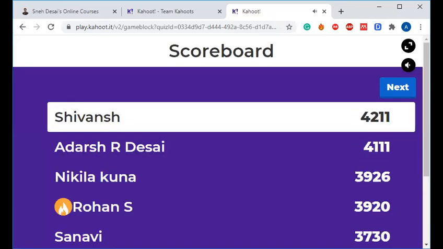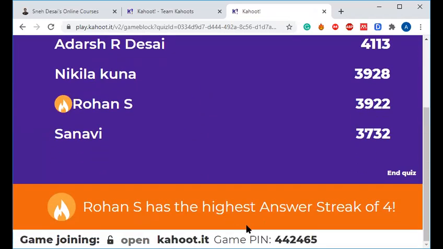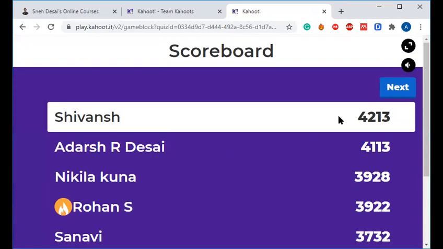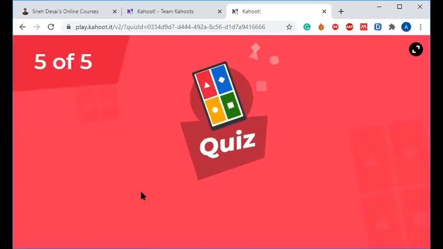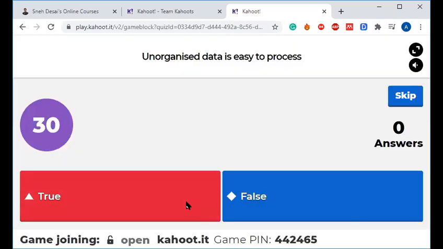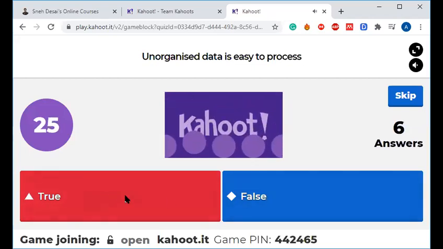So now Shivansh is your top scorer. Then Nikila, Rohan, and Sanvi, same sequence. But Rohan has the highest answer streak. 4 answers continuously. Yes, on your mobile, they won't show you the options, just symbols. You can see these colors and symbols on your mobile.